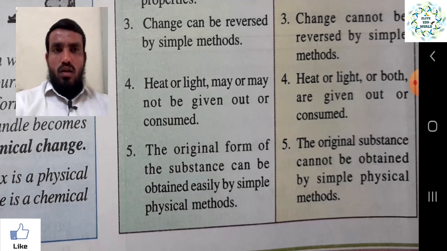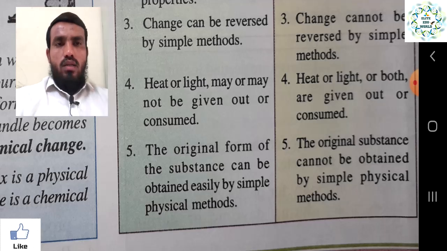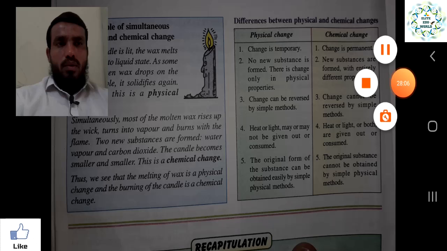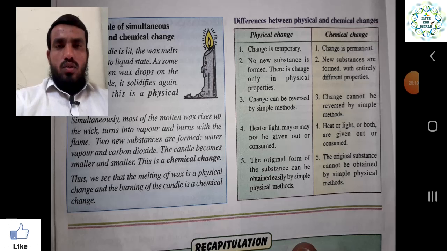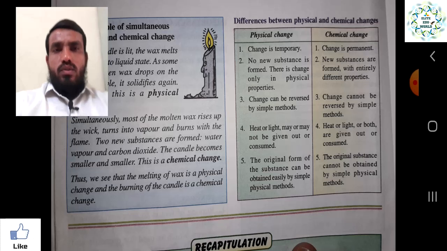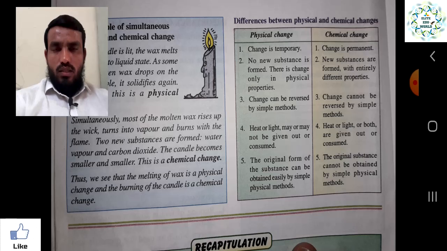If you understand and keep all these points in your mind, you will have the detail of this chapter. So here our chapter is done. Let's revise once again, in short, whatever we have seen in this chapter.